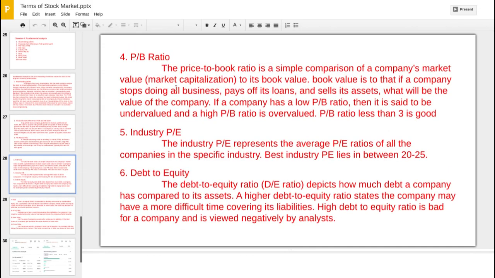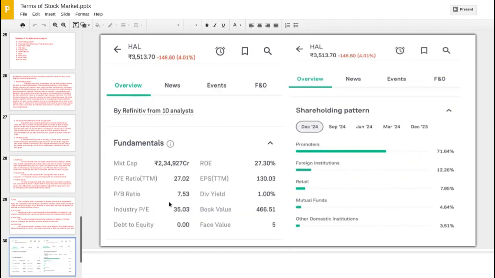Coming to the PB ratio, it is the price to book ratio. It is the comparison of a company's market value to its book value, and a PB ratio less than 3 is good. But it is 7.53, which means it is 7 times higher than its book value, and we can normalize this 7 also. Why? Because it is a large cap company, so for a large cap company a PB ratio of 7.53 is also good. Then coming to industry PE, it is 35.03.